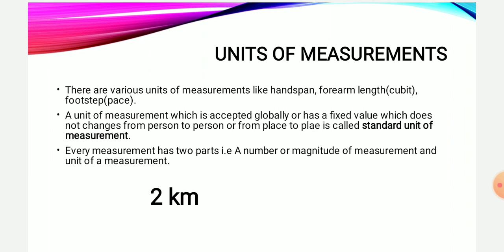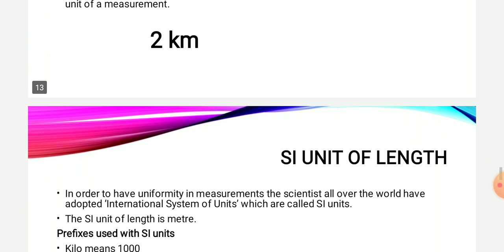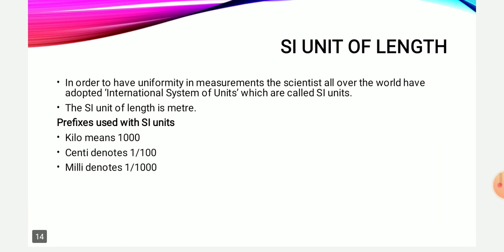Instead of 2 kilometers, if I write 500 meters, then 500 will be my magnitude and meters will be the unit of measurement.